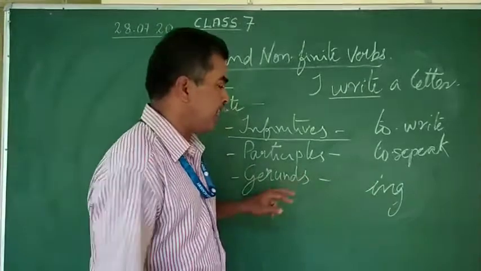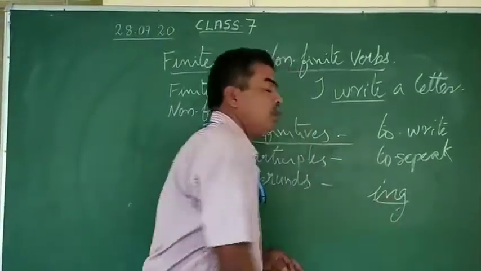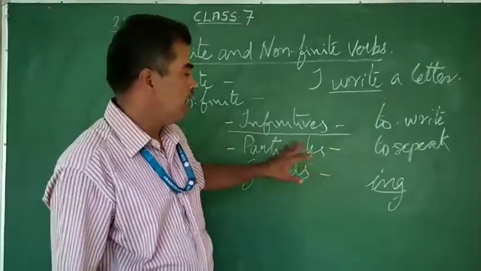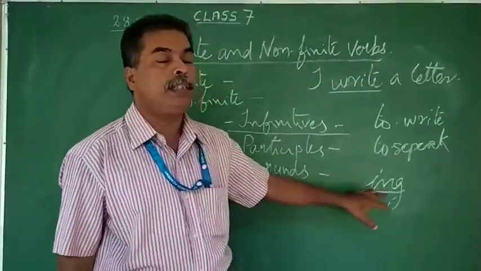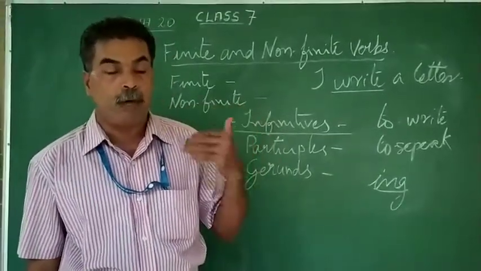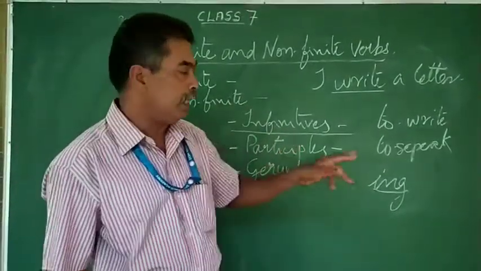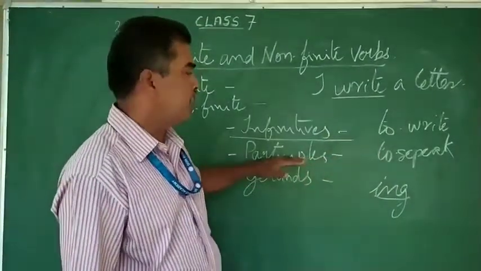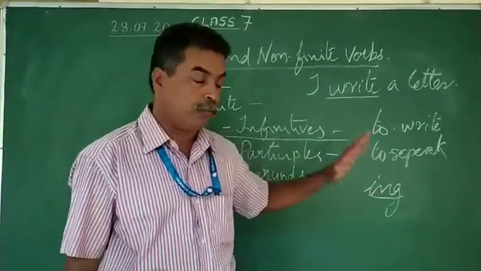Now before coming to that, these ing verbs which are called participles are present participles, and there is another participle which you studied when you studied about the different forms of the verb, the past participle, that is without ing but ed or en. Those are the two divisions of participles.